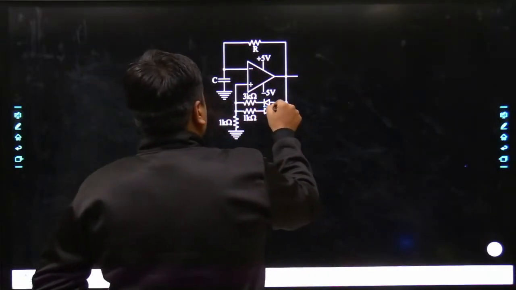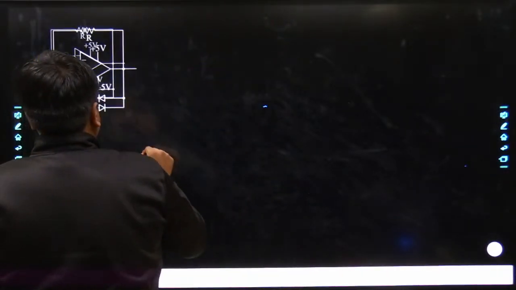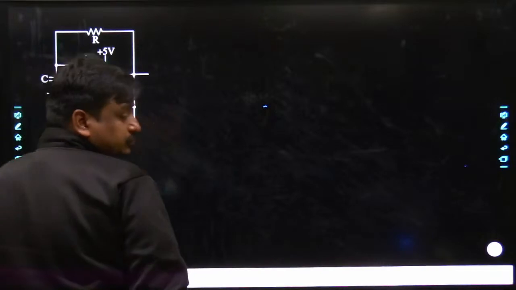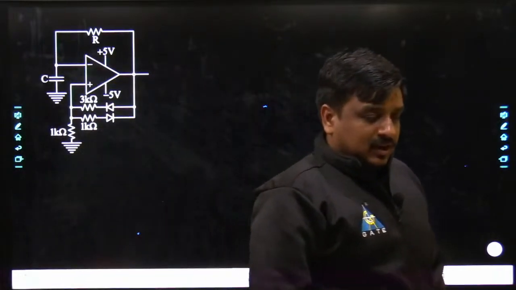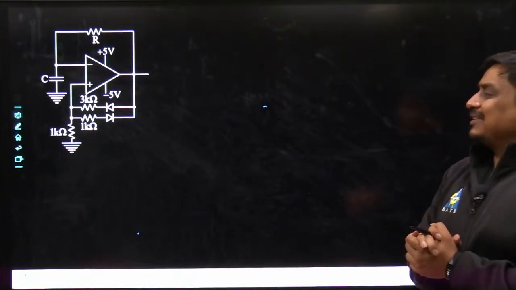Yes, I would be focusing on this circuit alone. Tell me what would be the appropriate options or answers for this given problem.